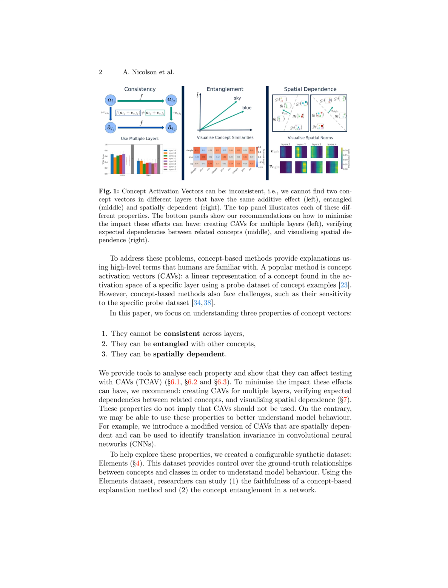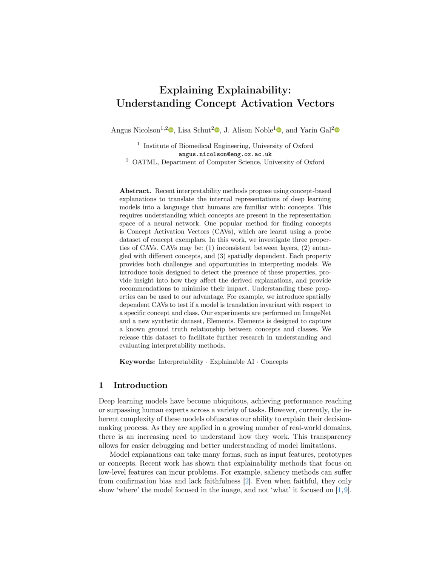They also provide tools to analyze and visualize properties like consistency, entanglement, and spatial dependence, enabling practitioners to make informed decisions about model behavior. Overall, CAVs offer a more holistic and meaningful explanation of model decisions compared to low-level feature methods, enhancing the trust and usability of deep learning models in various domains.